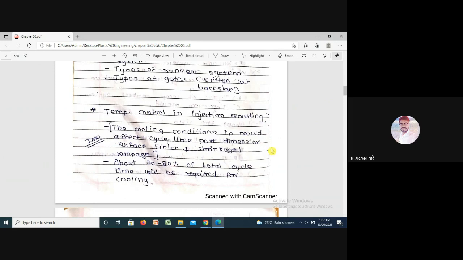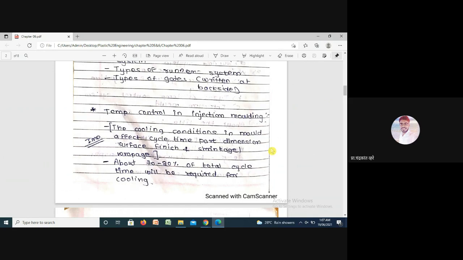If we are not able to control them, there will be major effects on the quality of the product: the surface finish, shrinkage will happen, or other parameters related to quality will be affected. So temperature control in injection molding is very important.